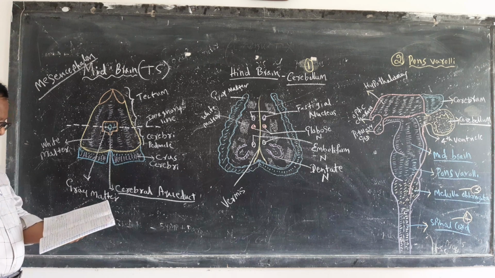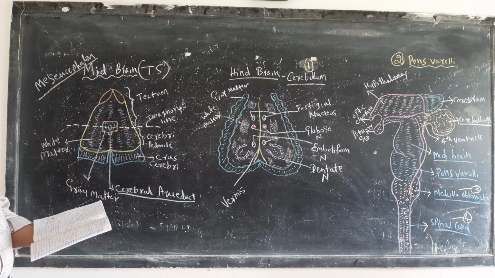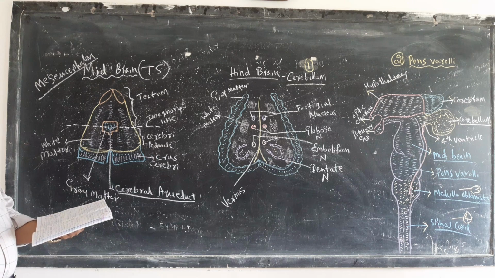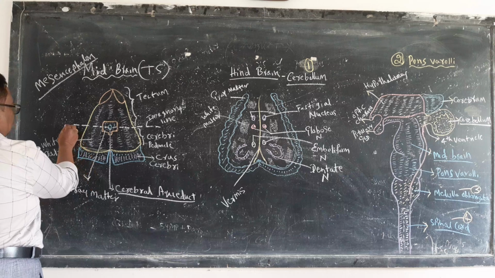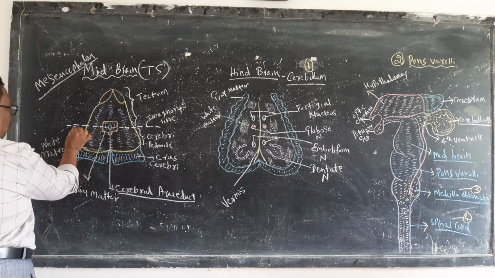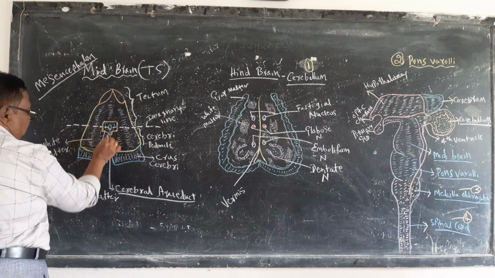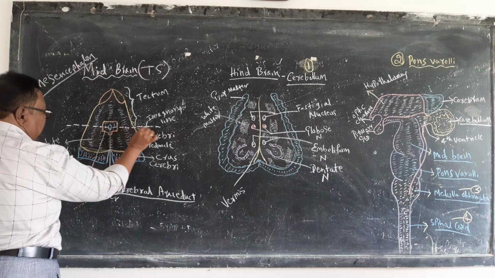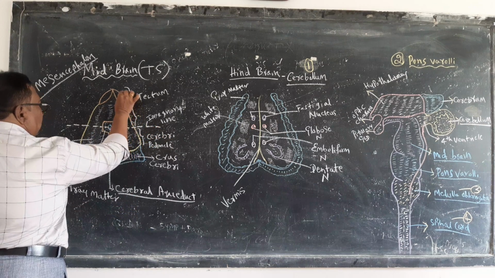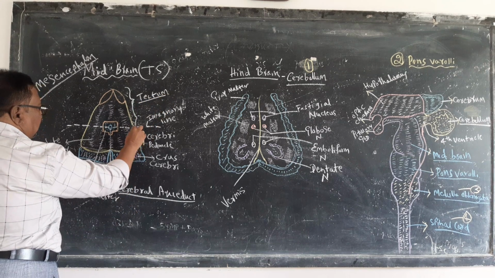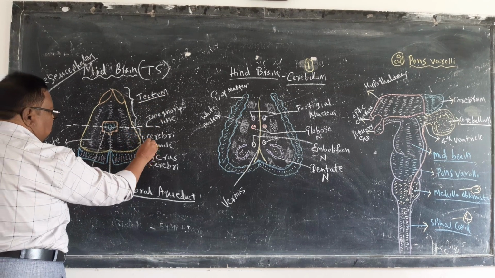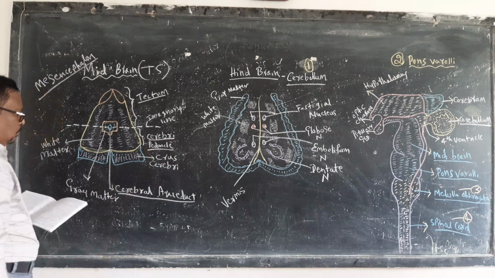The part of the midbrain lying above the imaginary transverse line drawn through the cerebral aqueduct is called the tectum, and below the imaginary line it is called the cerebral peduncle.